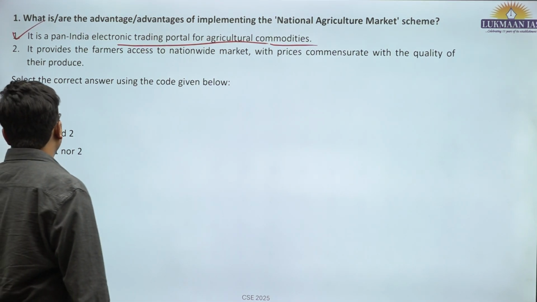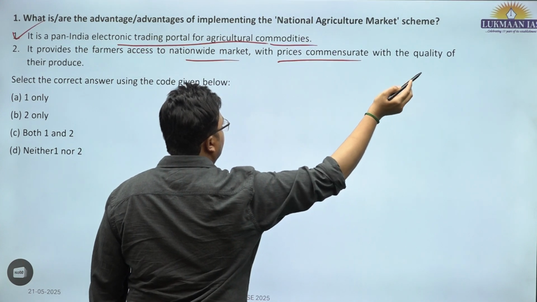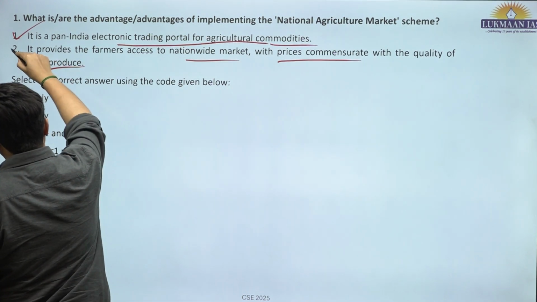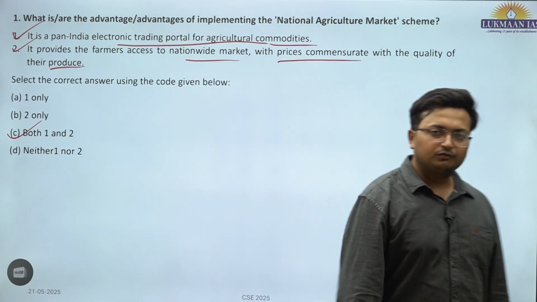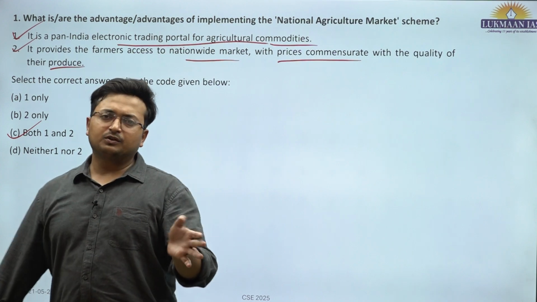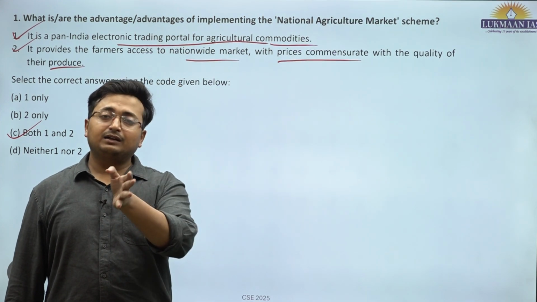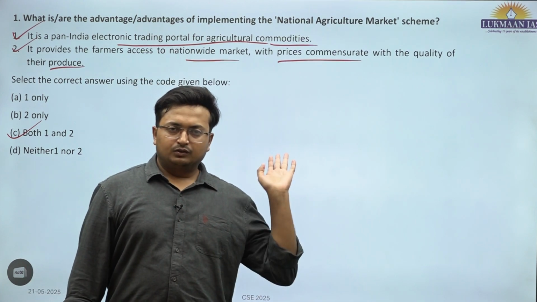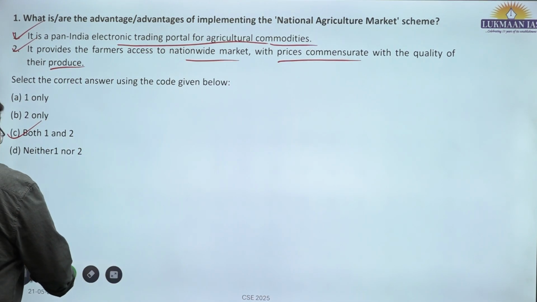And the second statement, it provides the farmers access to nationwide market with prices commensurate with the quality of their produce. This is correct. Both the statements are correct. However, these are not advantages. These are the features of eNAM. So this is how the UPSC has also evolved in terms of asking questions which are more categorical and more correct in terms of validity. They used to have certain errors in the questions. So C is the correct answer.